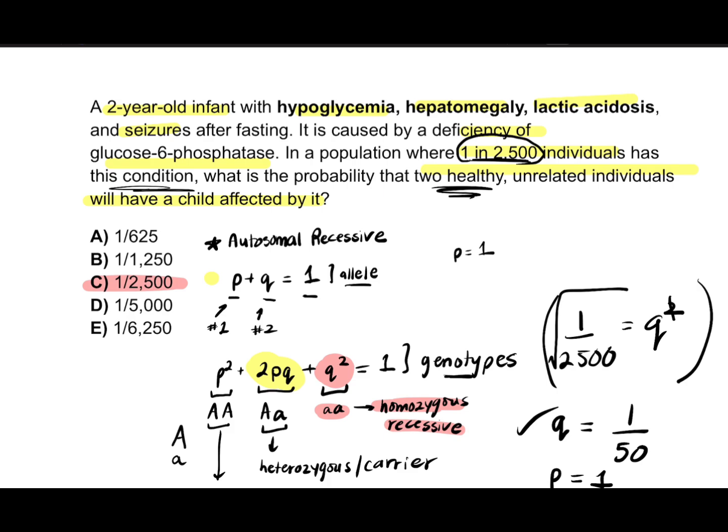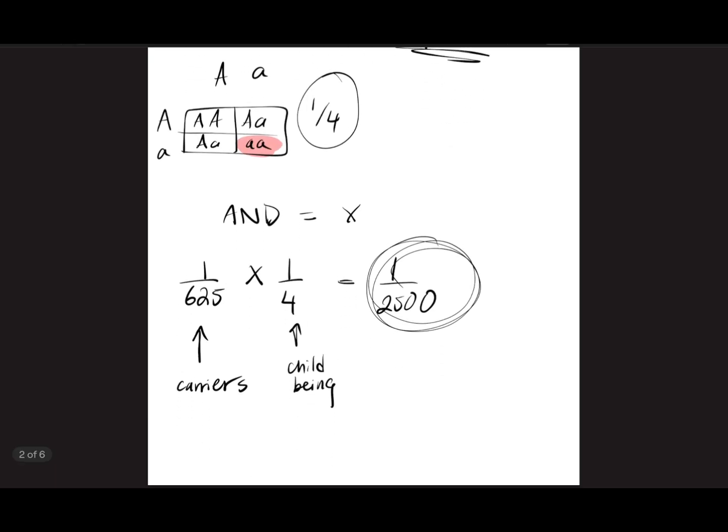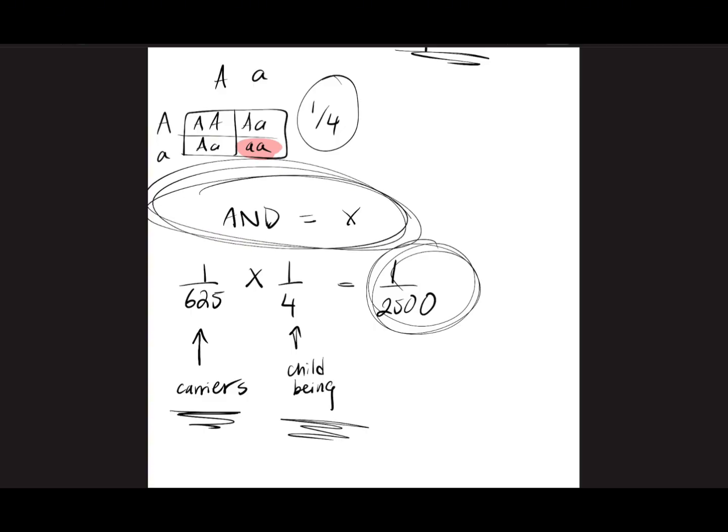So I would say this is the most complicated type of question that you'll see on Step 1 based on Hardy-Weinberg. Most of them won't be as complicated, but this is a variation that I've seen during my practice. So again, you want to calculate the carrier situation, and then if they're a carrier, what is the probability that their child will be affected? And remember that whenever we say and, the probability of this and that, it's going to be multiplication.